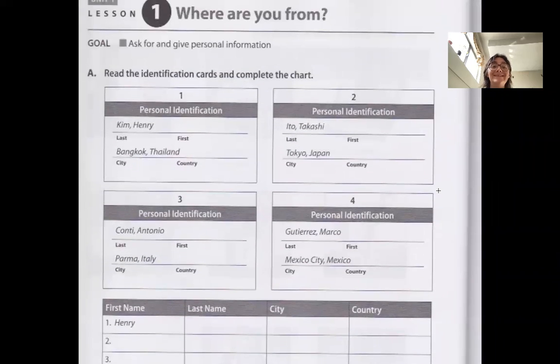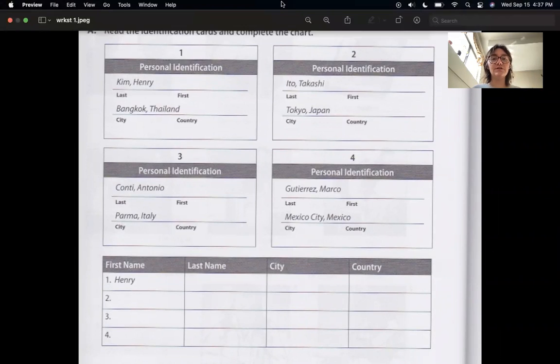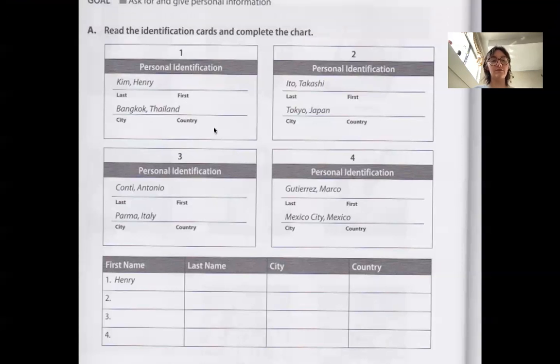These are identification cards, and we want to look at them and complete the chart. So we want to complete the chart. So let's first start by looking and reading, right? So you'll see that the personal identification cards are set up with the last name as the first and the first name as the last name.